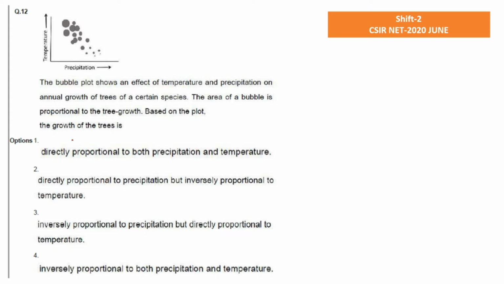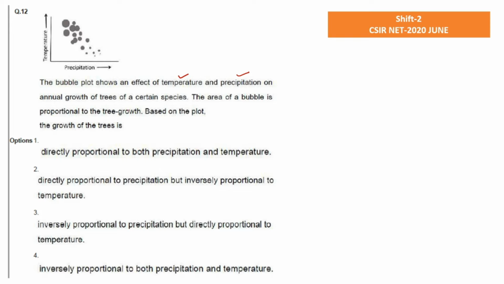Okay, the next question is again from ecology, and it is a very interesting portion. Although I have uploaded a video on graph decoding, that was also mainly in English, so I hope you have watched that video, because this question will include those concepts only. Okay, so let's see. The bubble plot shows the effect of temperature and precipitation on the annual growth of a tree of a certain species. So according to this graph, there is a growth of a tree on which temperature and precipitation are going to play their role.